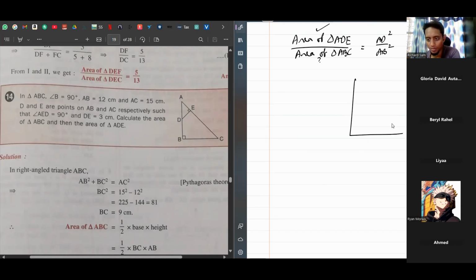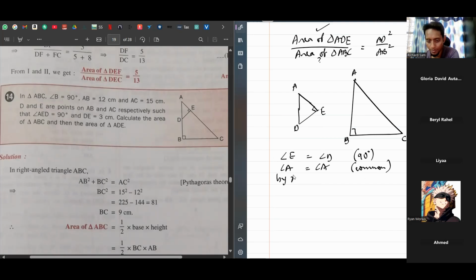So let's draw both the triangles separately. This is ADE. First thing, to prove that the two triangles are similar. How do we prove that the two triangles are similar? Angle E is equal to angle B, 90 degrees. Then angle A is equal to angle A, common angle. So by the AA condition, the two triangles are similar.